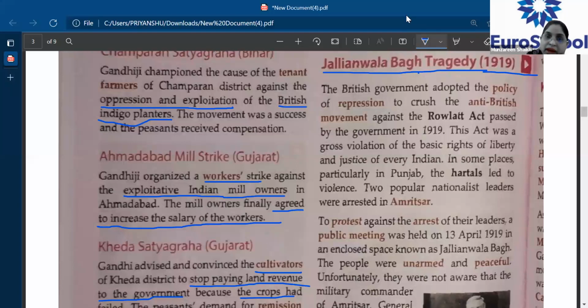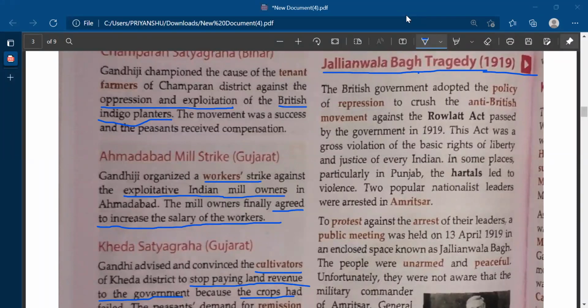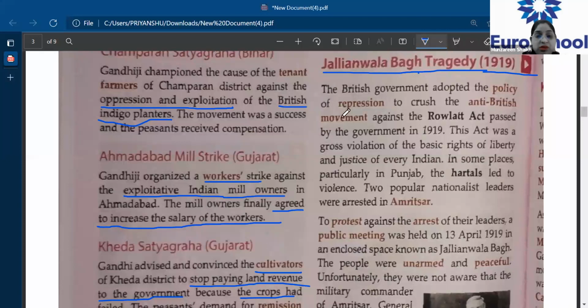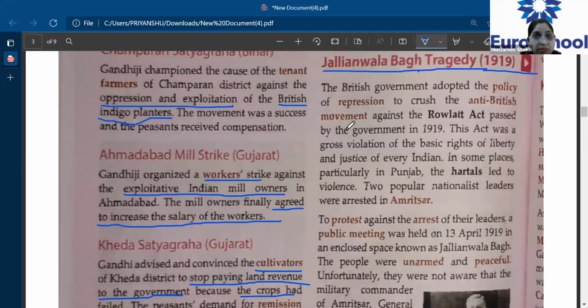Which festival? Who will tell me at Amritsar? Ma'am, Baisakhi. Okay, so now General Dyer, the British officer, entered this particular place, Jallianwala Bagh, and the description of this place was such that it had only one entrance and one exit, and it was closed from all three sides. So what did he do? He came to that entrance and blocked it. Now there were so many Indians who had gathered there along with their women and children, and he ordered fire on these Indians.